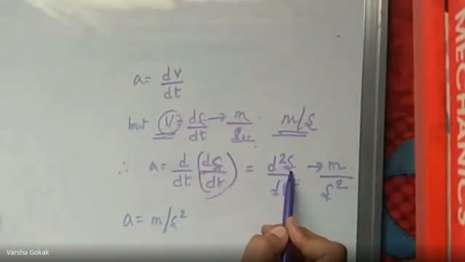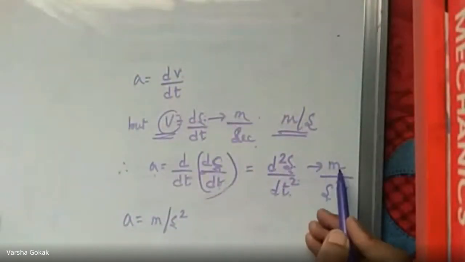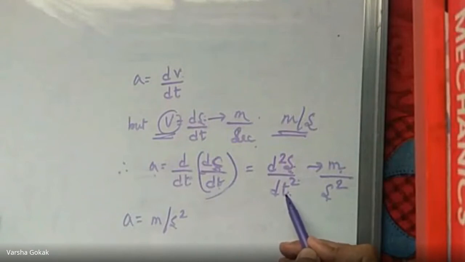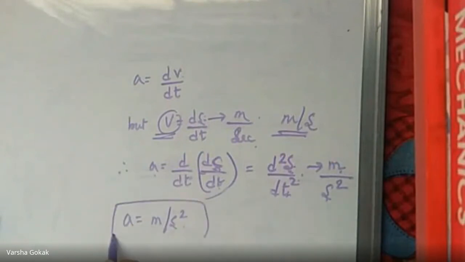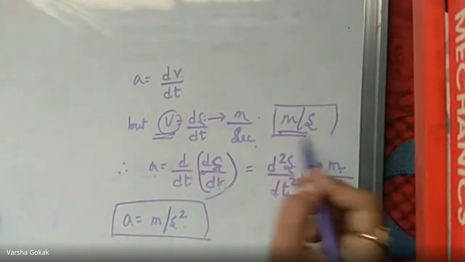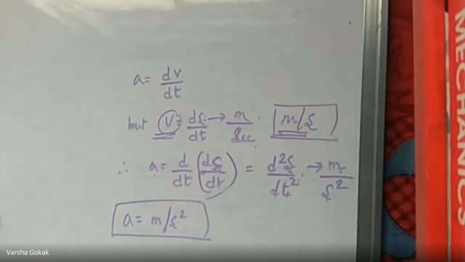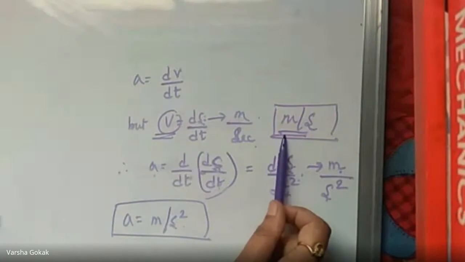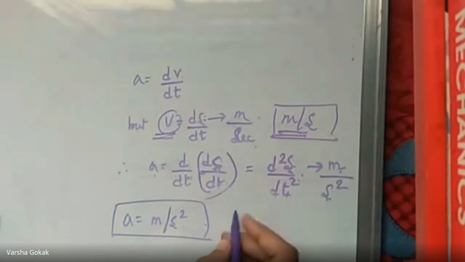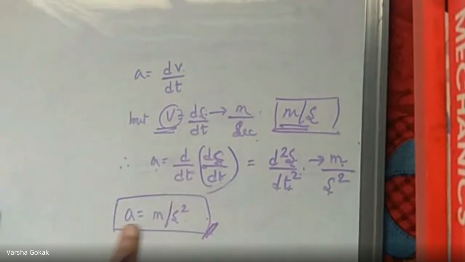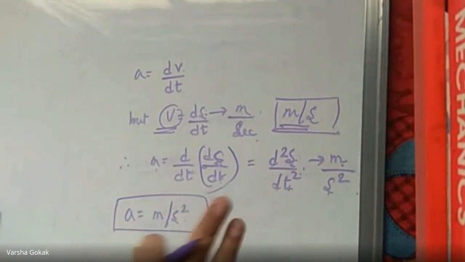So here distance is singular only, we have not squared it, so that will remain meters, and t square, so second square. So meter per second square is the unit for acceleration, and this is for velocity. For retardation also it will be meter per second square only. Retardation or acceleration, both are going to be meter per second square.